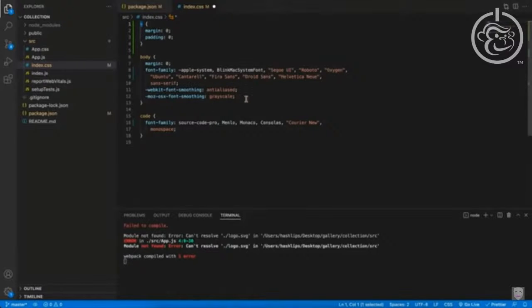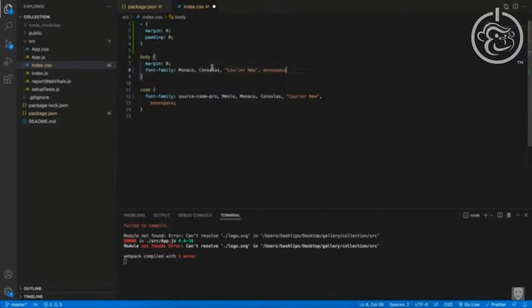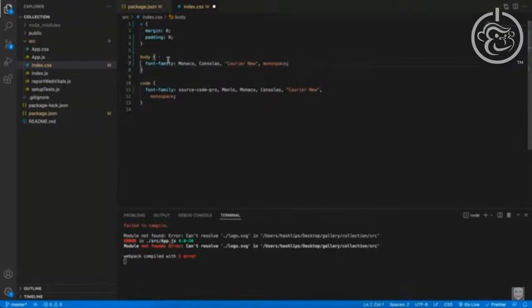For the body, what I'm going to do is remove everything here and replace it with these font types. I can also now remove the margin over there, and basically the font type can be either one of these if it can't pick up the first one. We can remove the code segment as well.